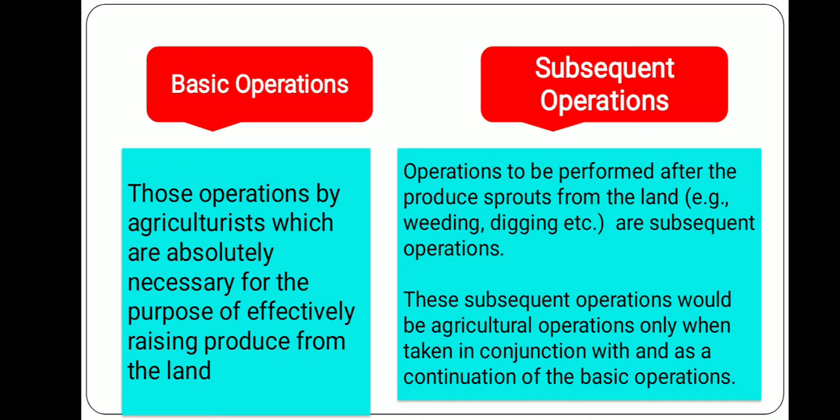On the other hand, subsequent operations means the operations to be performed after the produce sprouts from the land, that is, after weeding or digging out. Subsequent operations are done to make the agricultural produce fit for its market use. These subsequent operations should be agricultural operations only when they are taken in conjunction with and as a continuation of the basic process. So, these are the two operations which will be considered as your agricultural activities.